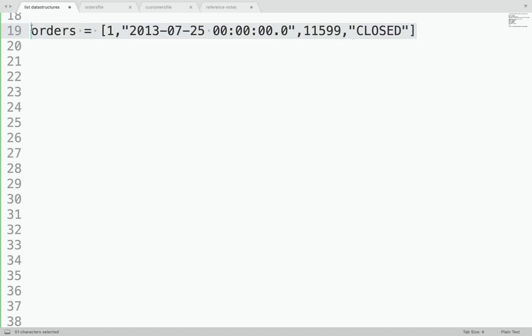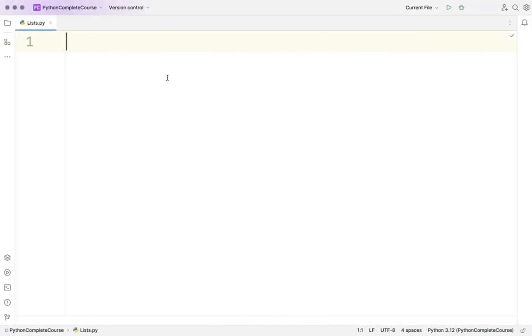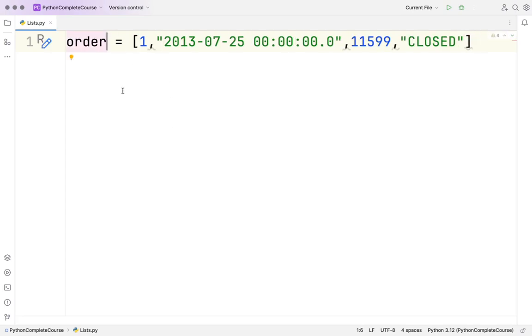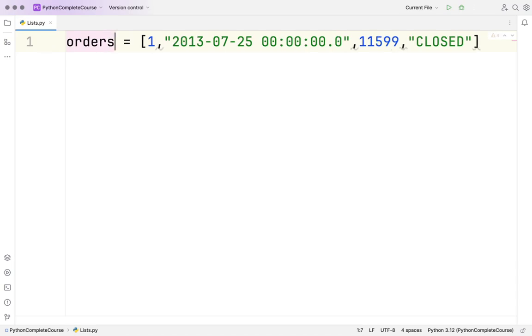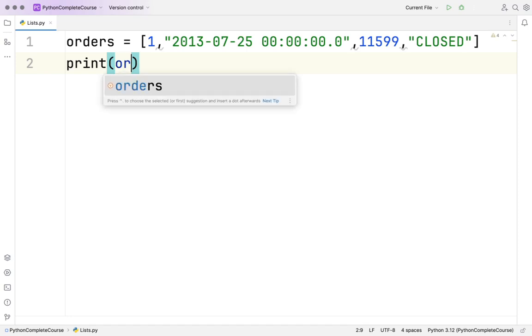So let me go to my PyCharm, and here I will define this. I will say order equal to this. Let's say this is one particular order which I have got from a text file, or let's say orders, it does not matter. Now I can print this orders.